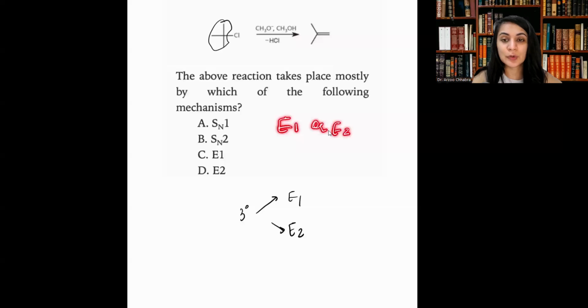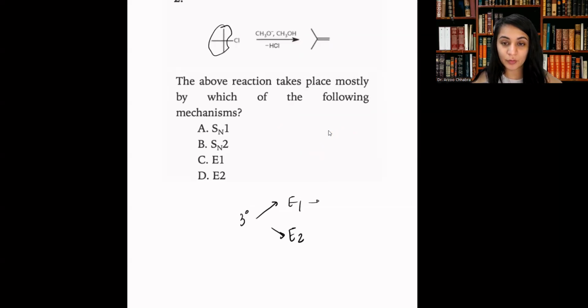They're wanting you to identify whether it's E1 or E2, right? We know that E1 reaction conditions require you to actually have a weak base and heating conditions.